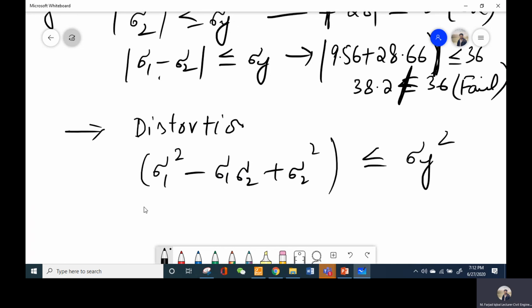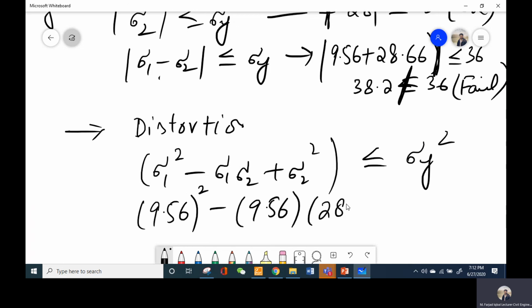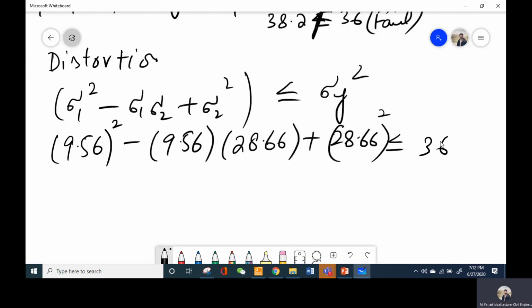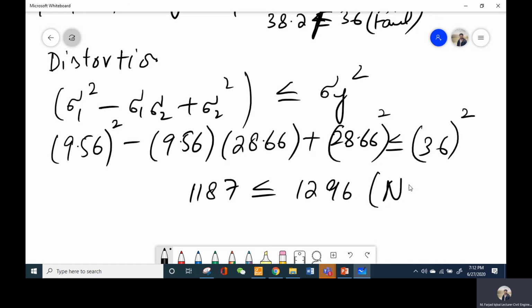If I substitute the values, I will get 9.56 square minus 9.56 into minus 28.66 plus 28.66 whole square, which should be less than or equal to 36 square. If you solve this one, you will get 1187 less than or equal to 1296. So the material is safe and is not going to fail according to the distortion theory.